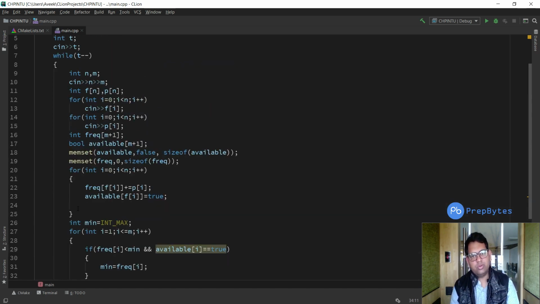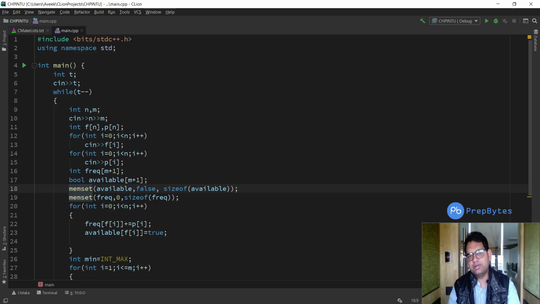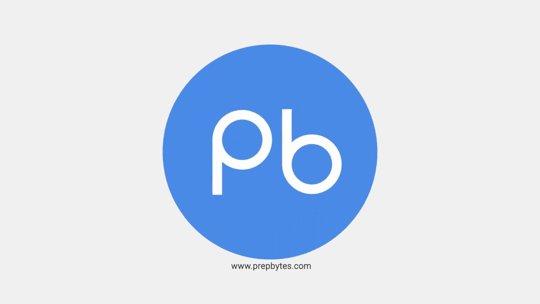The only case to handle here was the case of 0. Because we are using a frequency array, in the implementation part we need to handle the case of 0. That was the only case that needed to be handled in this particular question. Fine, a simple, straightforward logic. Anyhow, thank you.